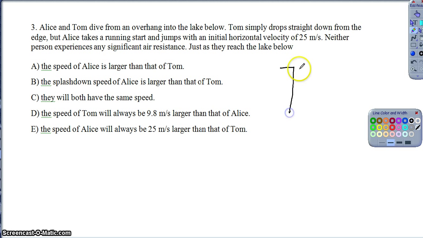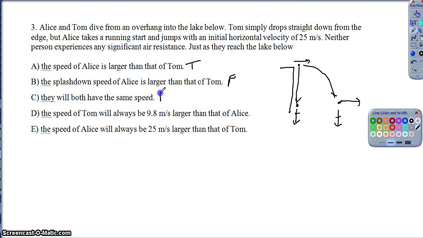Right, well, if Tom is just jumping, he's just dropping straight down, and then Alice, on the other hand, is running off the cliff, and she's striking down somewhere over here, we know that Alice would have both a horizontal and a vertical component to her velocity, whereas Tom would just have a vertical. And more importantly, we know that their vertical components would be the same, so Alice definitely has a higher speed, and so the speed of Alice is in fact larger than that of Tom. That is true. So if we look at that information, now the splashdown speed of Alice is larger than that of Tom. What that's actually trying to say is the downward directed speed, right? But they'd have the same vertical component of their velocity, so that one's actually not true.